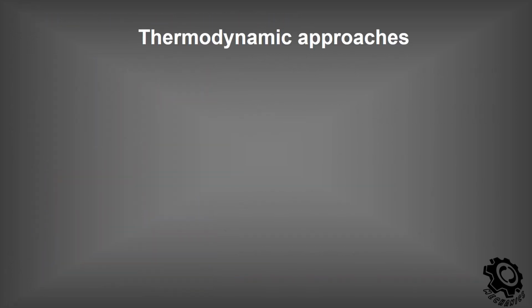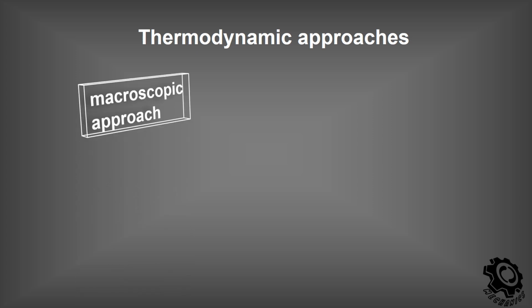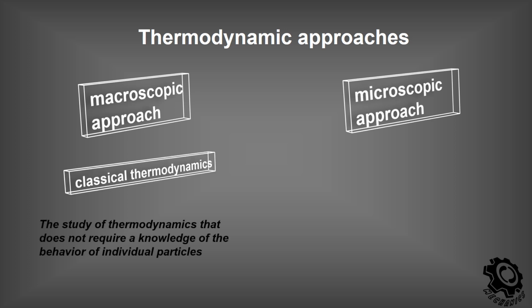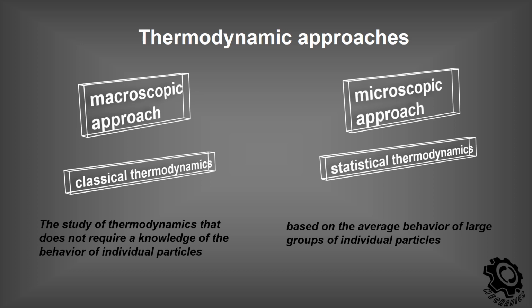There are two thermodynamic approaches: macroscopic approach and microscopic approach. Macroscopic approach is known as classical thermodynamics. It is the study of thermodynamics that does not require a knowledge of the behavior of individual particles. Microscopic approach is known as statistical thermodynamics. It is based on the average behavior of large groups of individual particles.